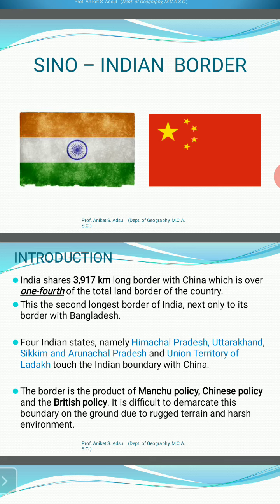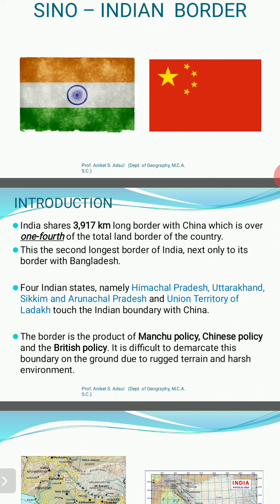Four Indian states, Himachal Pradesh, Uttarakhand, Sikkim, and Arunachal Pradesh, share the boundary with China, while the Union Territory of Ladakh also touches the border with China. Earlier it was Jammu Kashmir as a state, but last year it was bifurcated into two union territories, Jammu Kashmir and the Union Territory of Ladakh. That's why Ladakh shares a boundary with China, the Tibet province of China.